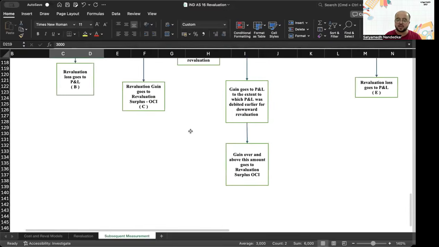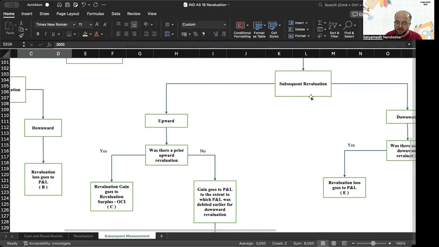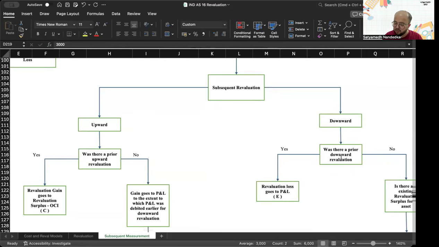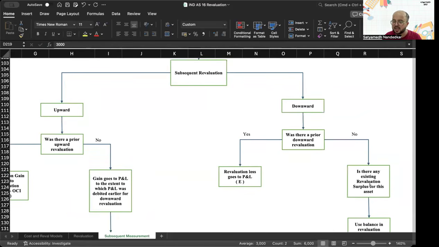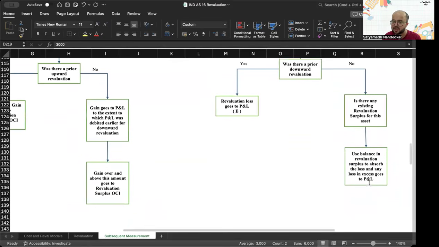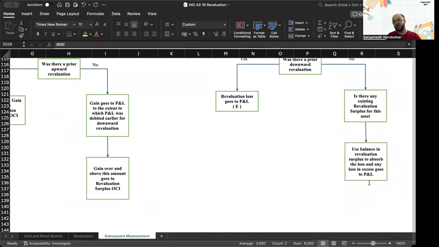And now the last one. What is the last one? Subsequent revaluation is downward. Was there a prior downward revaluation? No. Check if there is any existing revaluation surplus for this asset. Use balance in revaluation surplus to absorb the loss, and any loss in excess goes to P&L.